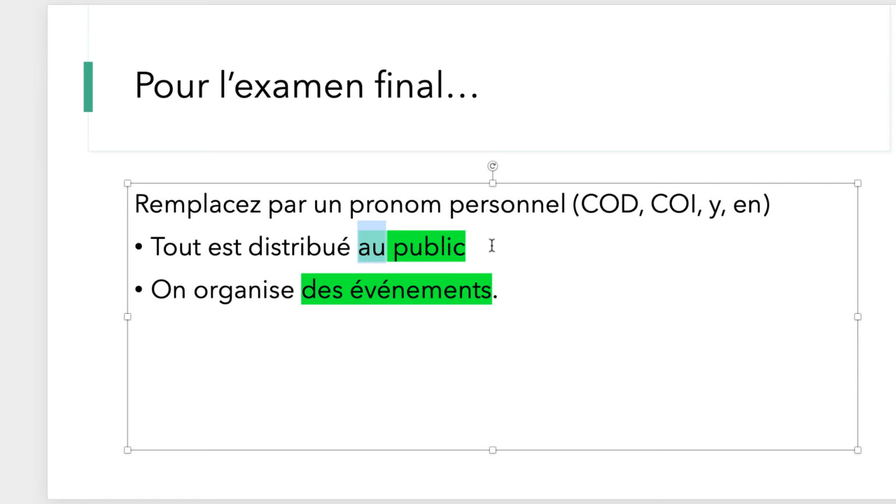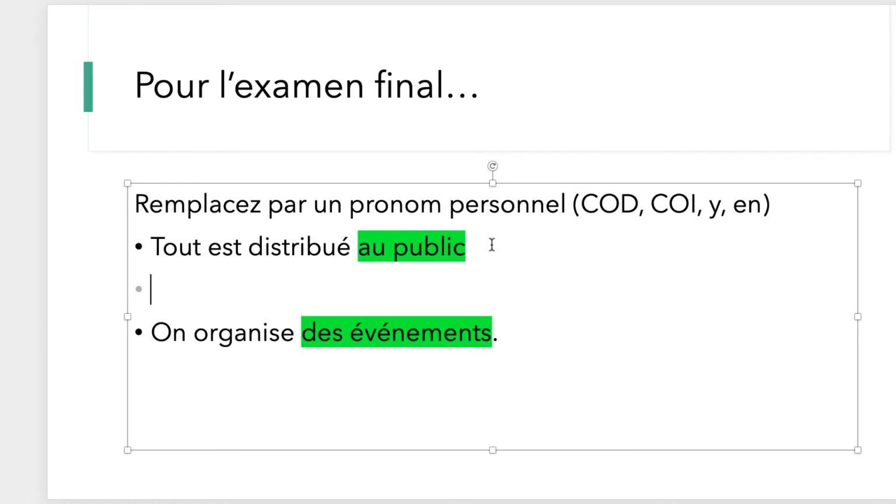Tout est distribué au public. Now, we don't want you to be repeating au public, and we're asking you to replace whatever is in green here with a pronom personnel. D'accord? Donc, qu'est-ce que vous allez mettre comme réponse? Tout est distribué au public. Okay? So, au public, tout est distribué. What's the question you're going to be asking? À qui? Au public, right? Everything is distributed to who? To the public, d'accord?